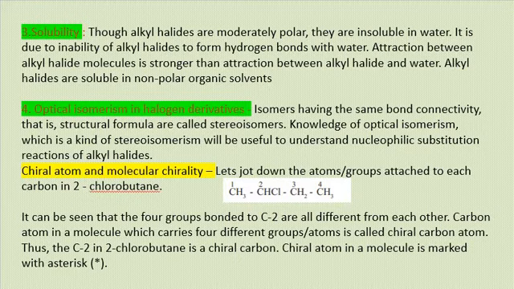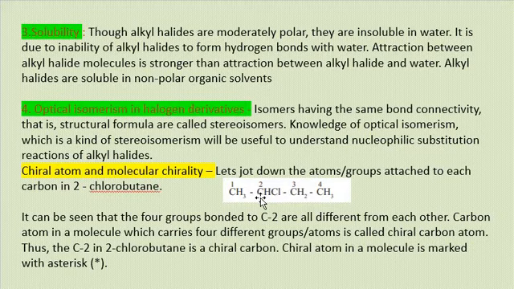Let's understand chiral atom or molecular chirality. It can be seen in the example 2-chlorobutane. If we find out all four atoms or groups of atoms attached to a particular atom, you will see on carbon number 2, one hydrogen is bonded, one chlorine atom is bonded, one methyl group is bonded, and one ethyl group is bonded. So all four atoms or groups of atoms which are attached to the second carbon atom are different.